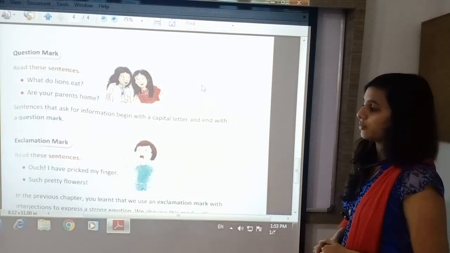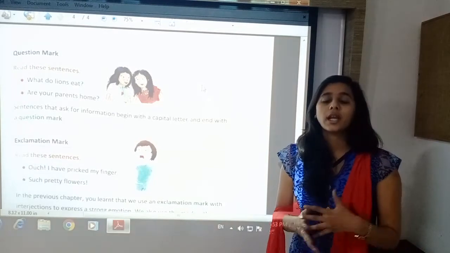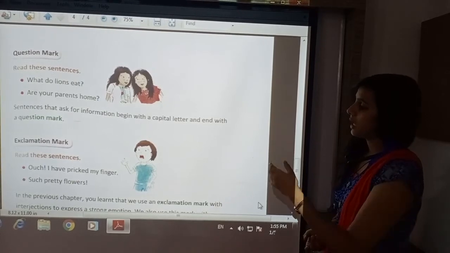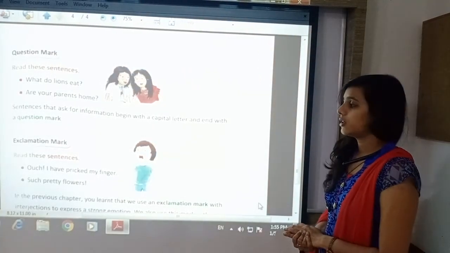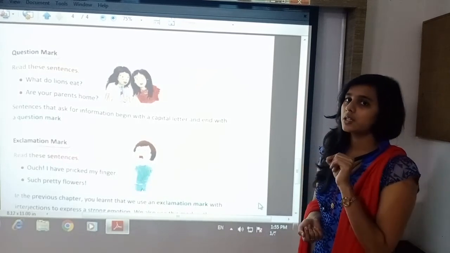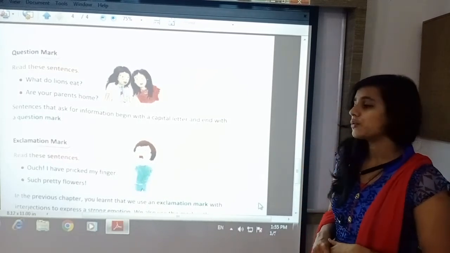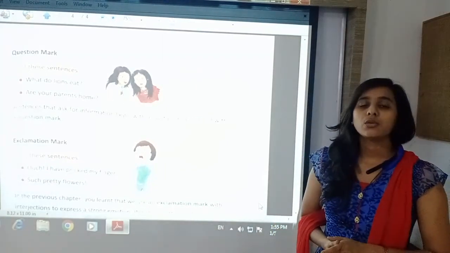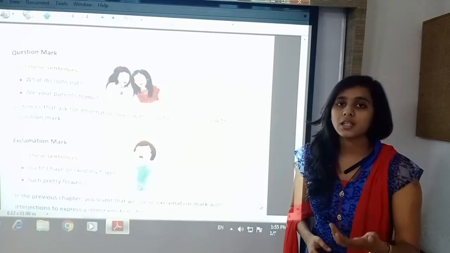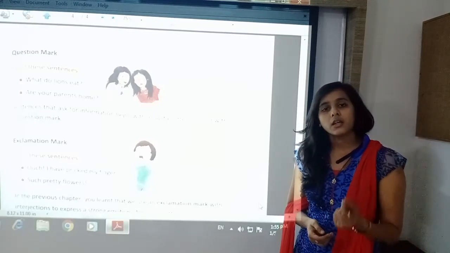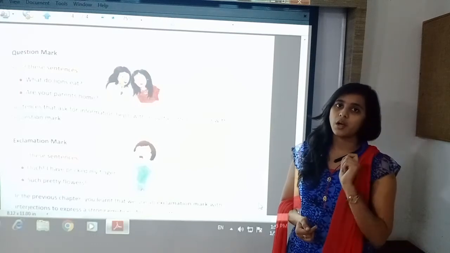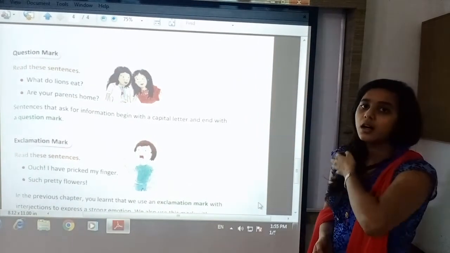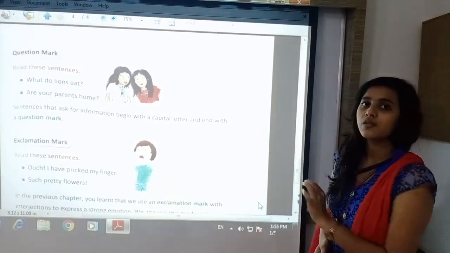Next one is exclamation mark. Exclamation mark is used when you are expressing your feelings or emotions. Here you can see the example: "Ouch! I have pricked my finger." Ouch is an interjection, and after the interjection you can see exclamation mark is used. So exclamation mark can be used for exclamatory sentences only, or when interjections are given, there you can put exclamation mark or comma. Here ouch is an interjection, so exclamation mark is kept, and at the end of the sentence full stop is kept.